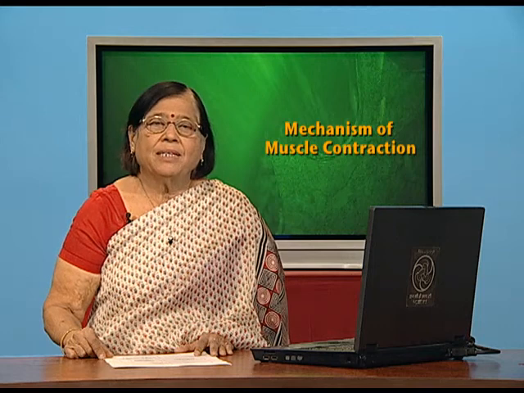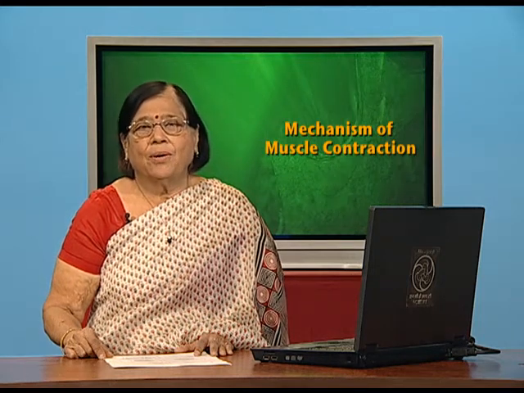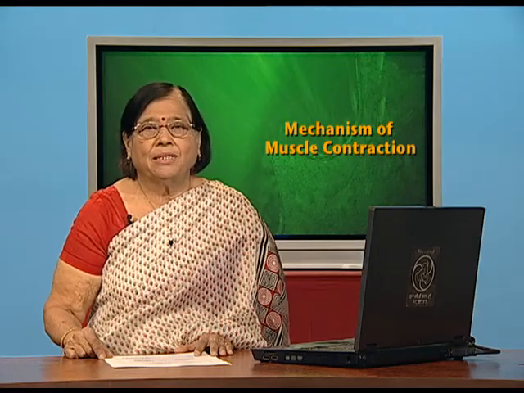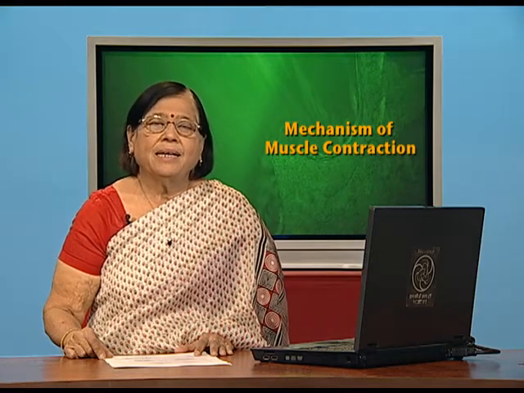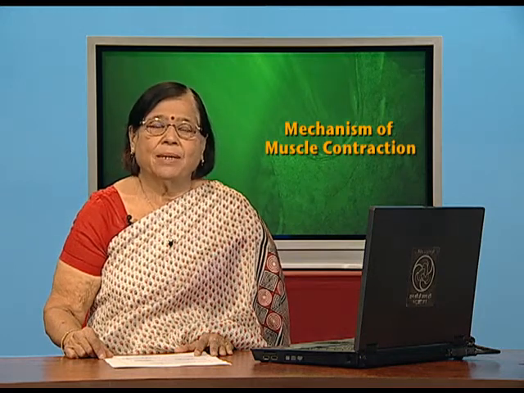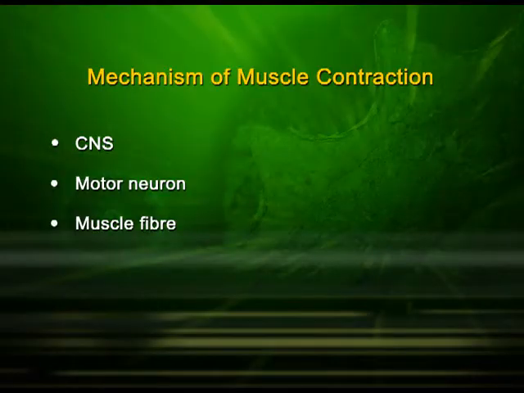From the central nervous system starts the motor neuron, which is bringing the message, and definitely this motor neuron will bring the message to the muscle fiber. Now, in this context, this motor neuron and this muscle fiber in question is called a motor unit.